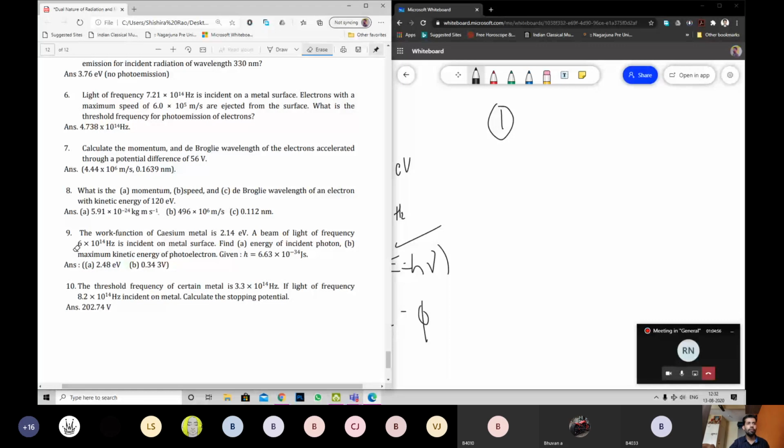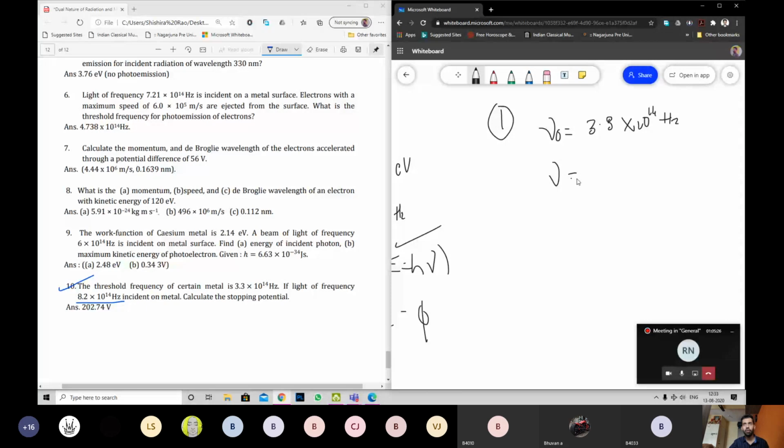Next one. The threshold frequency of a certain metal is 3.3 into 10 power 14 hertz. Threshold frequency, so nu naught is given, equals 3.3 into 10 power 14 hertz. Meaning below this there is no photoelectric effect. If light of frequency so and so is incident on the metal, calculate stopping potential. Your value of nu is 8.2 into 10 power 14 hertz. Question: stopping potential Vs equals question mark.